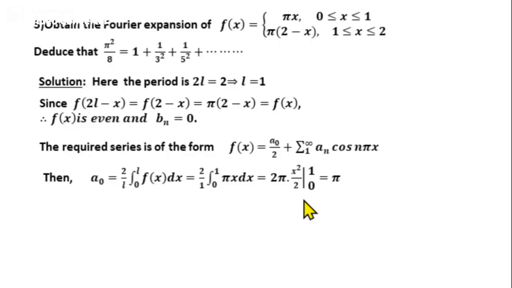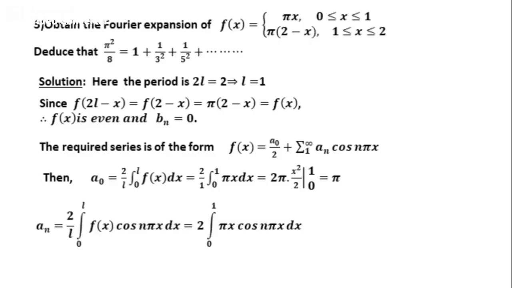Then an is 2 by L integral from 0 to L f of x cos n pi x by L dx. Put L equal to 1. We get 2 by 1 integral from 0 to 1 pi x into cos n pi x dx. Next, pi is constant. We can take it outside the integral, and we can integrate this taking x equal to u and cos n pi x equal to v, and using Bernoulli's rule of integration by parts, integral uv dx equal to u v1 minus u dash v2 plus u double dash v3, etc.